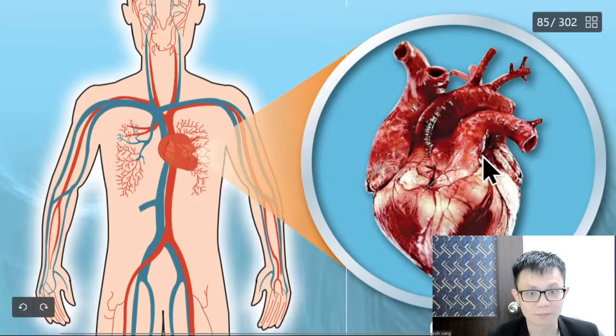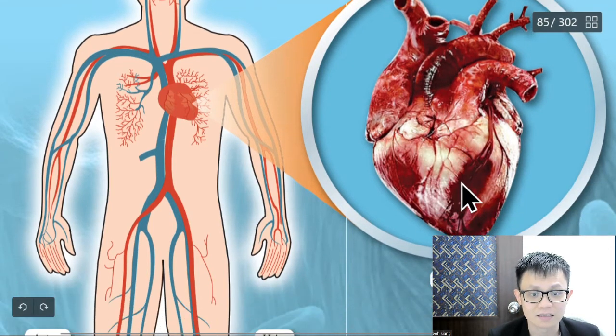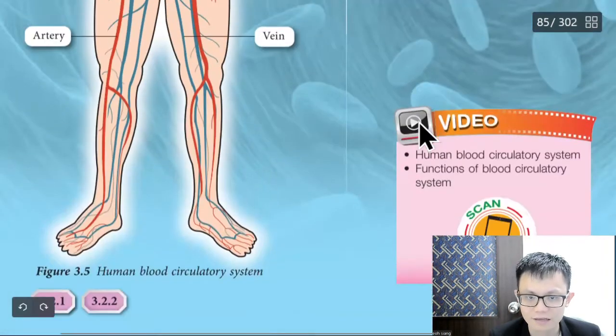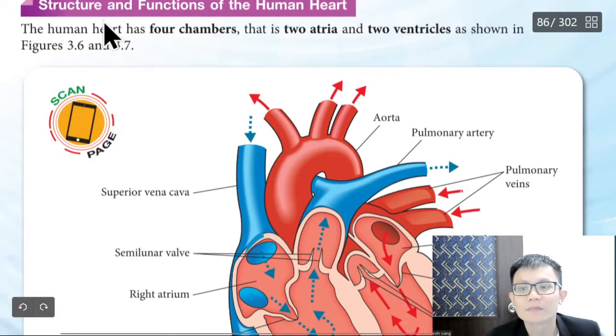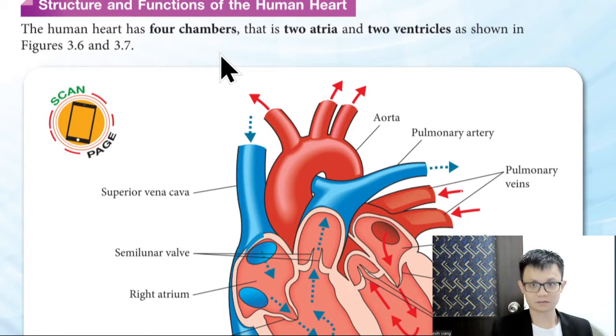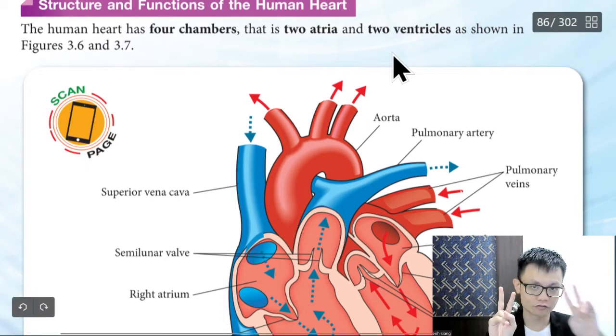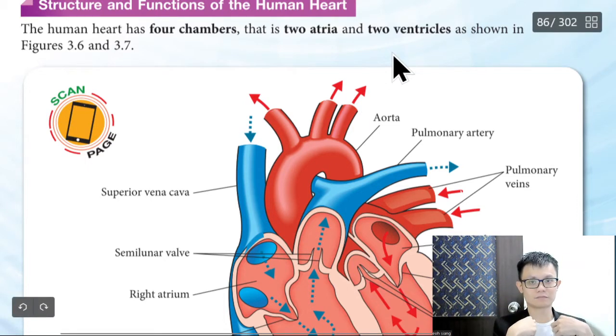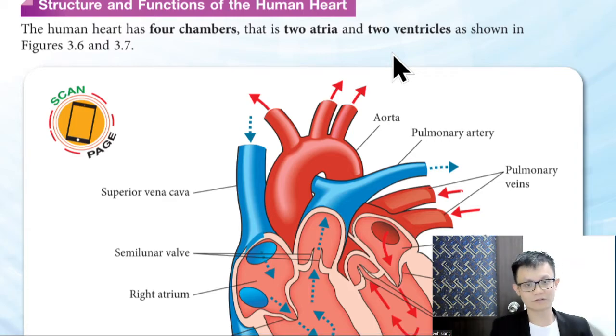So this is an example of a heart. Ew, it's like an alien, scary one. Why put all these things in the book? Structure and function of the human heart. Humans have 4 chambers. Chamber, sometimes like a room. 4 chambers: 2 atria, 2 ventricles. Atria are up. Ventricles are down.